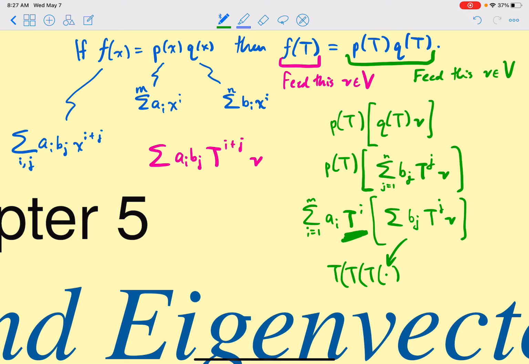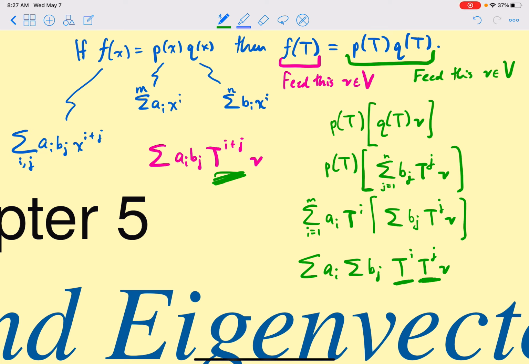But let's take the first t that occurs here, and feed it this sum. But remember, t is linear. So it goes through the sum, the scalars pull out, and the sum pulls out, and basically this pulls through and goes there. So we get the sum of a_i, sum of the b_j, t^i, t^j, v.